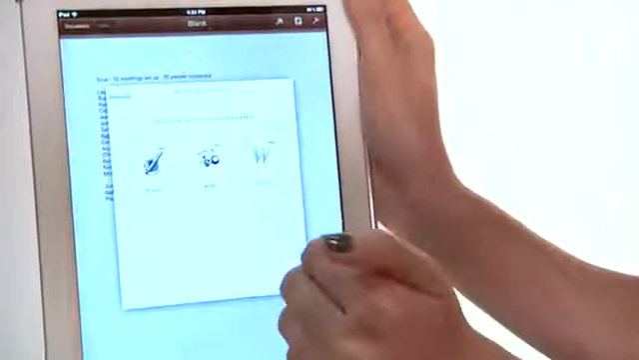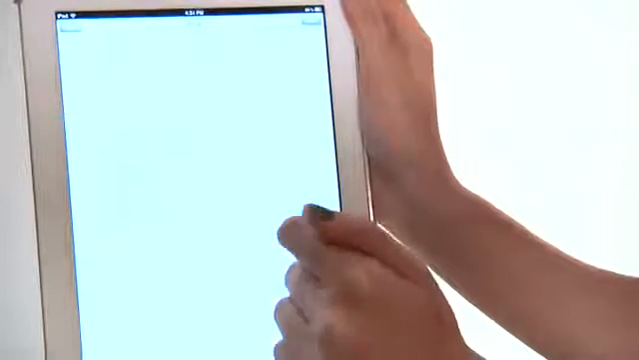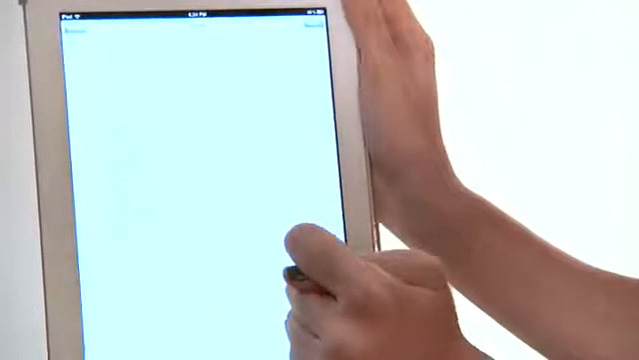I can choose the format I want. For this purpose, we're just going to say PDF. And again, it's going to open up an email window. And when I send that, it will be as though it's from my Gmail account. So that's how to send a file via Gmail on your iPad.